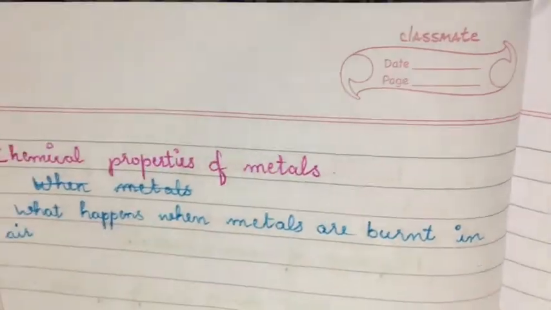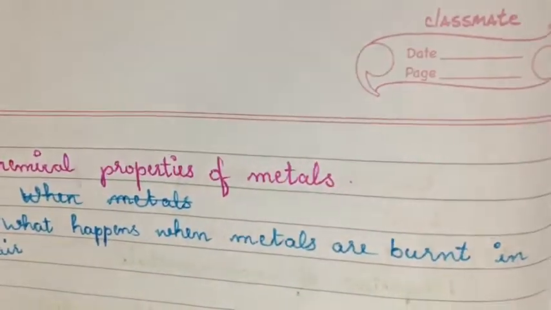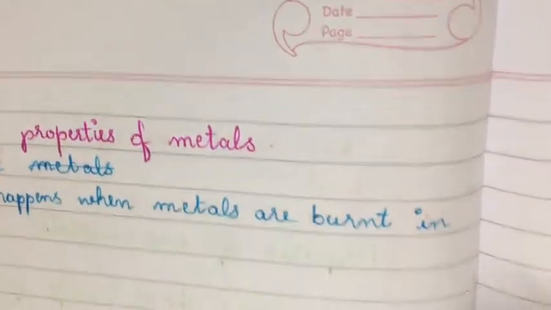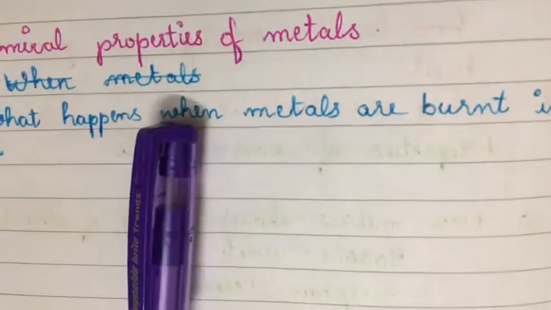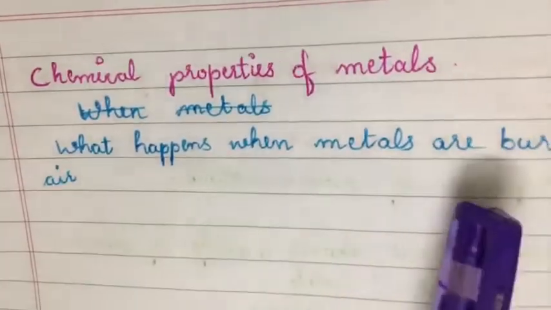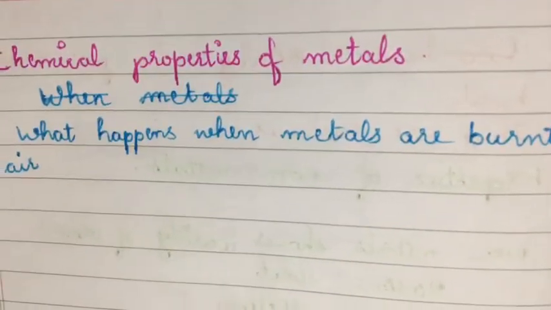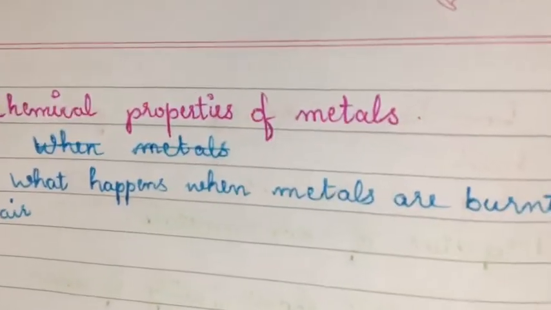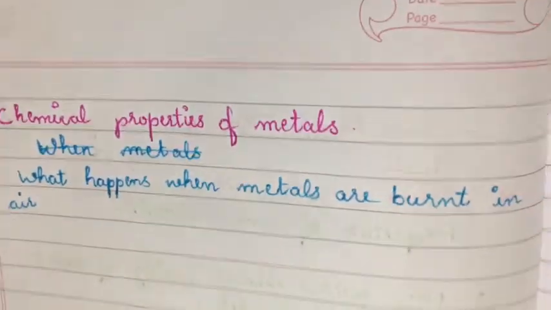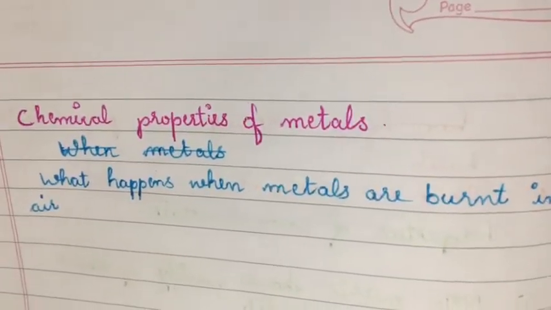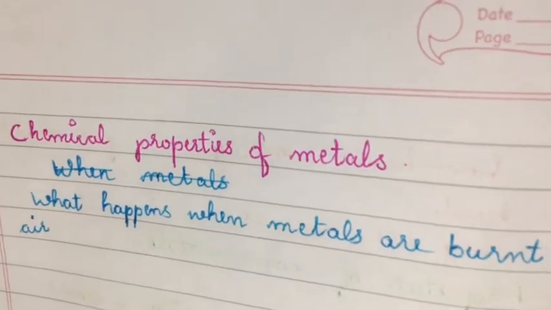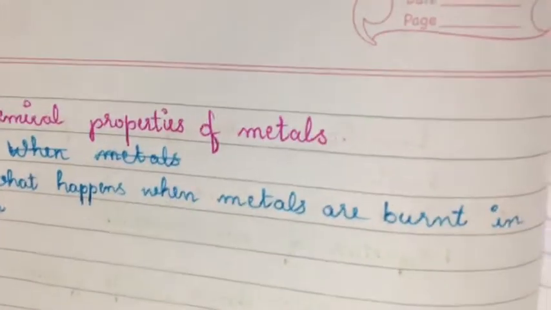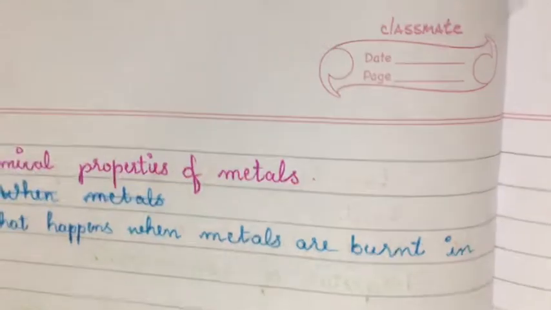So let us move on to the chemical properties of metals, and I have given many examples for metals as well as the non-metals. And as you all know, there are 118 elements discovered so far, and they are grouped into three categories, that is metals, non-metals as well as the metalloids. So now you will be studying the chemical properties of the metals. So students, let us move on to the topic chemical properties of metals.